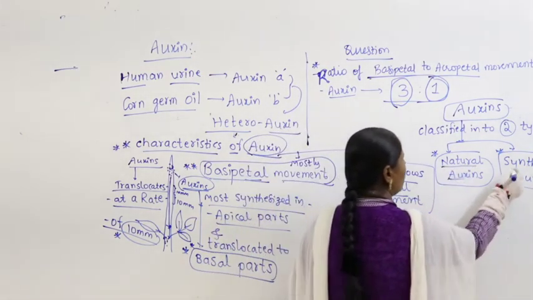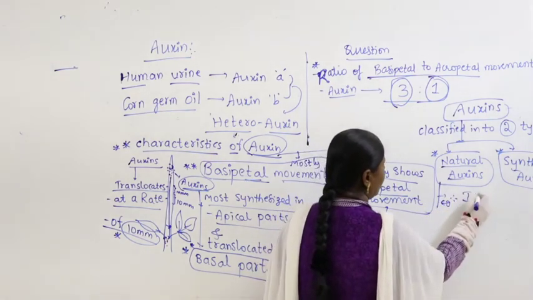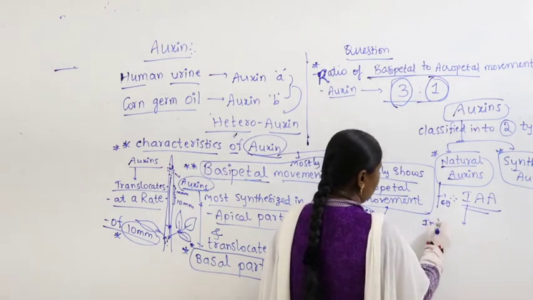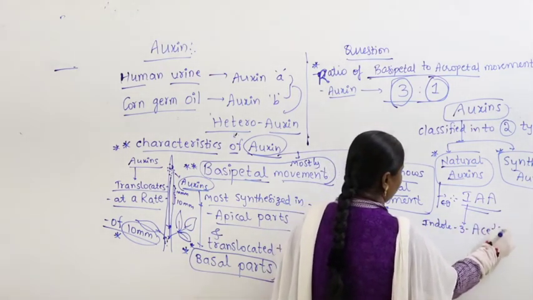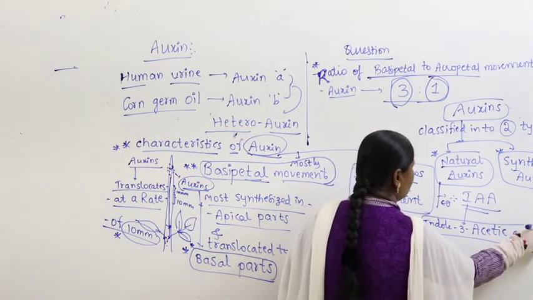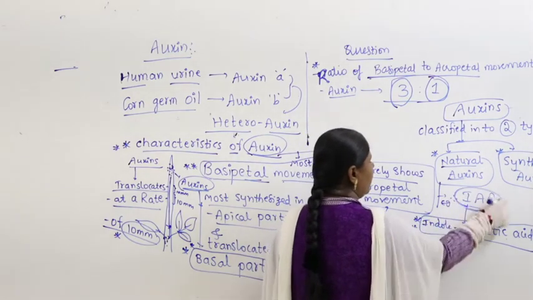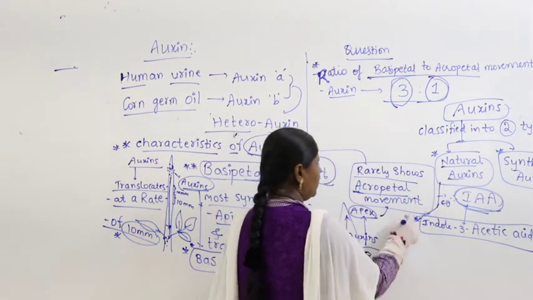So what are natural auxins? You can take natural auxin examples. IAA. What is IAA? You all know very well. Indole 3-acetic acid. Indole 3-acetic acid. What is IAA? Indole 3-acetic acid.